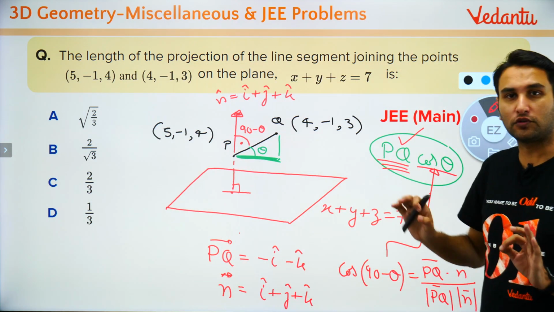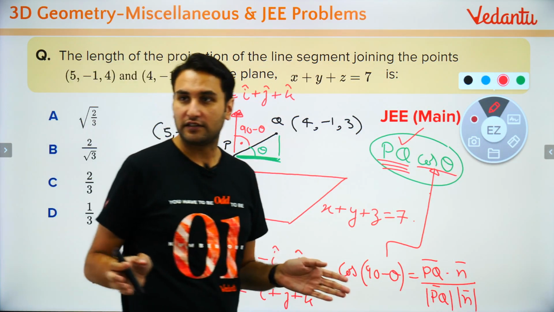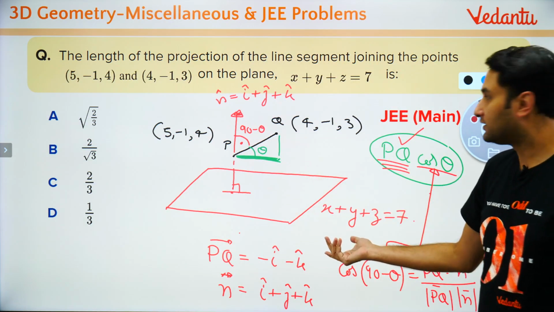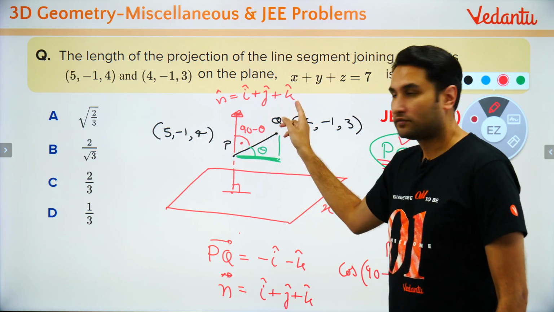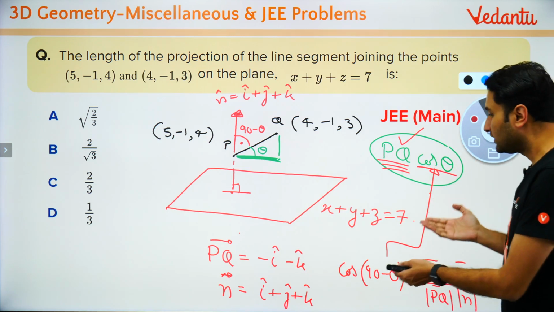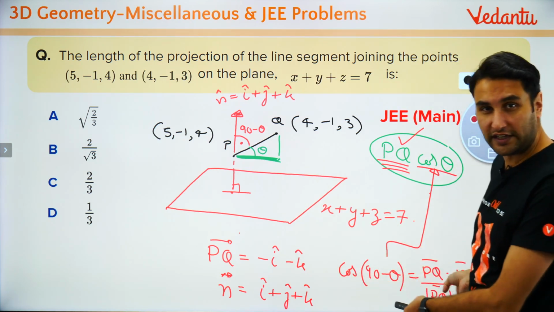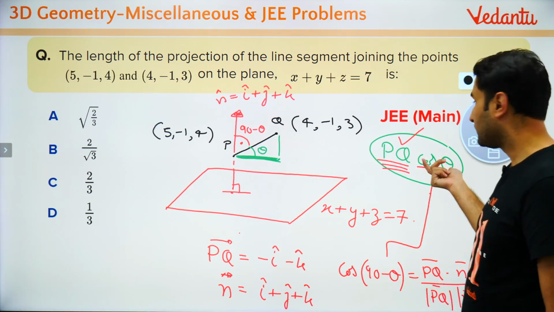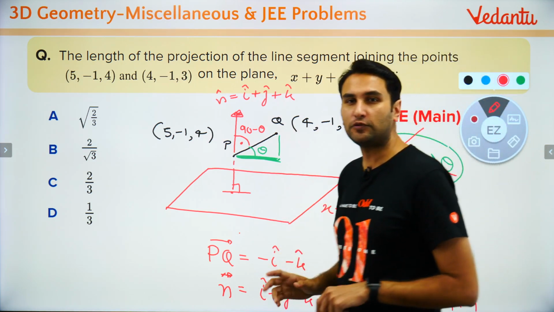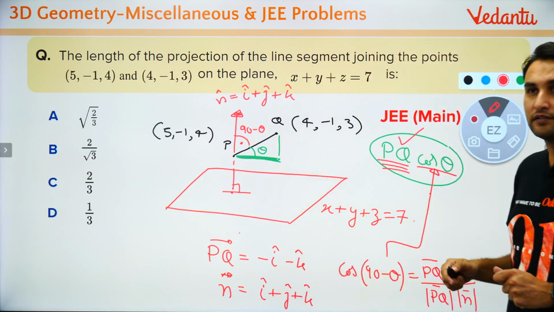Could you visualize, children? It's a single line problem, it's not lengthy. How is it lengthy? You only have to make a diagram, and what else is there to do? PQ is very clear, all you need to do is simply find this. It will take 10 seconds to find cos theta, and PQ by the distance formula is a small matter. This problem should not take 45 seconds to solve. Is that clear?